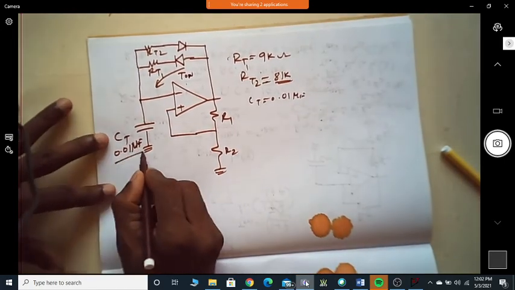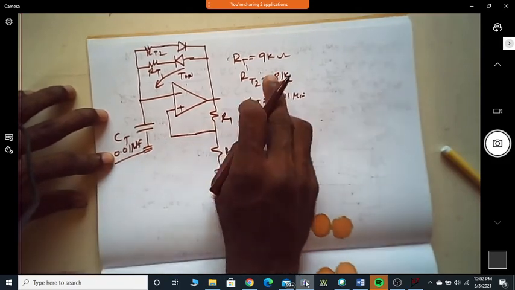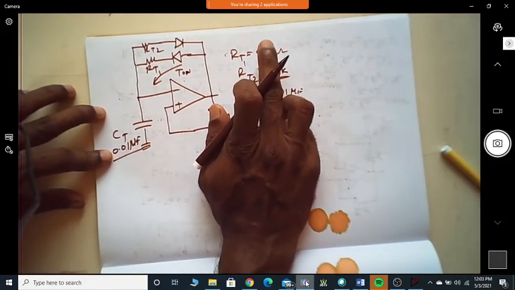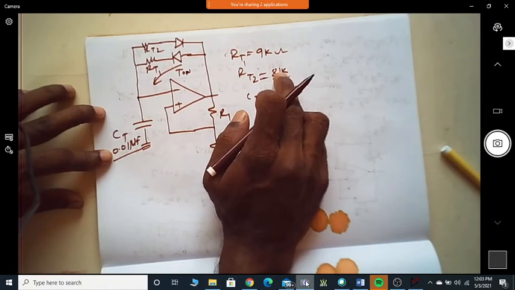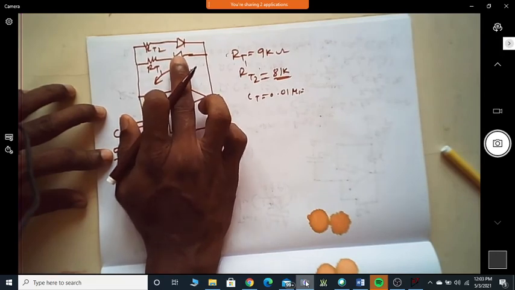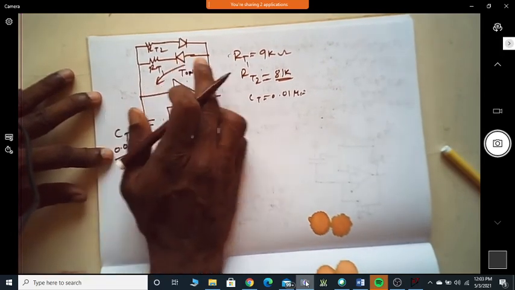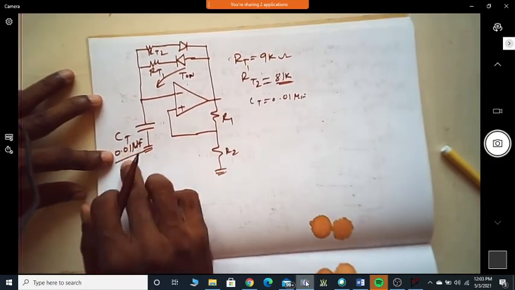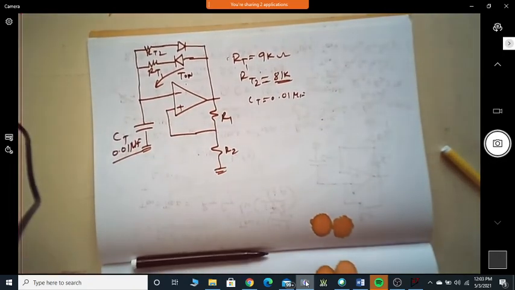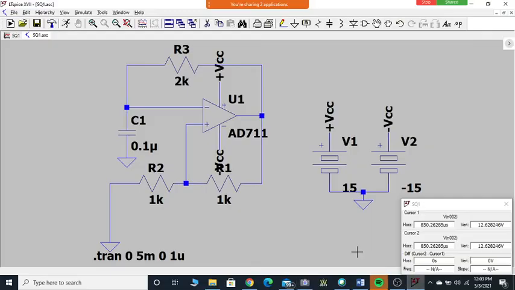Why I choose this as 0.01 is, if I choose 0.1 microfarad, then this will be 900 ohm and 8.1K. Correct? If it is 900 ohm, I cannot neglect the diode resistance. So that's why I want to make this diode resistance negligible compared to this resistance. That's why I just choose it as 0.01. Shall we go back to simulation and do it?